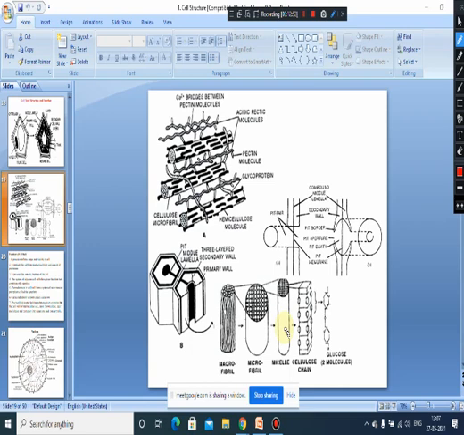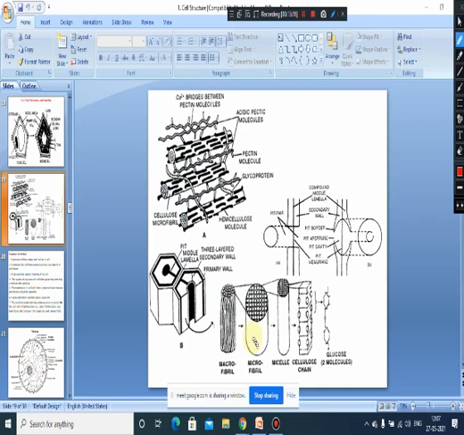About 20 to 40 such micelles assemble in the matrix to form a microfibril. These microfibrils are synthesized on the plasma membrane by protein complexes.